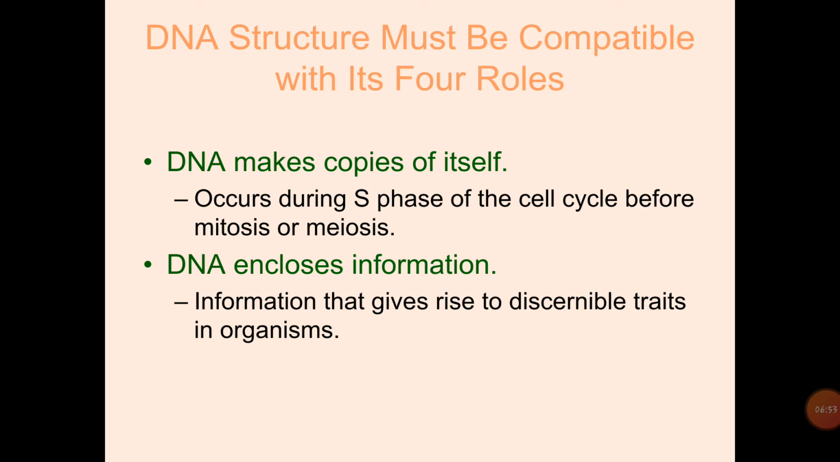Okay, we know DNA, deoxyribose nucleic acid, and its structure must be compatible with its four roles. First, DNA makes copies of itself. We know DNA makes copies of itself through the process of replication. During the S phase of the cell cycle, before mitosis and meiosis, the replication of DNA takes place, producing many copies of DNA.